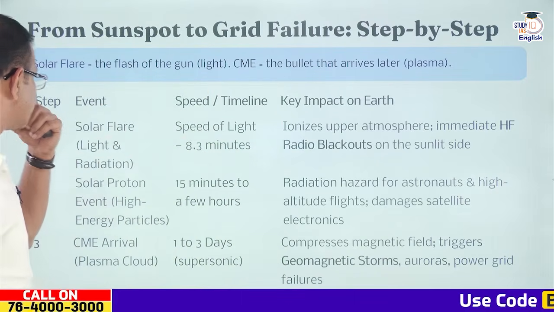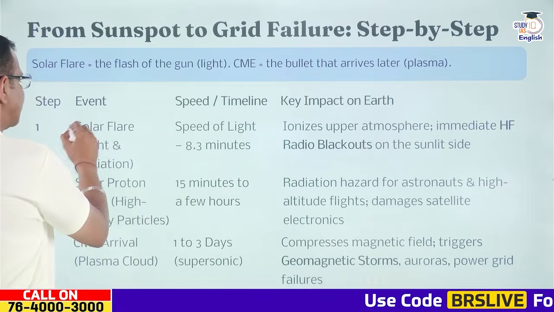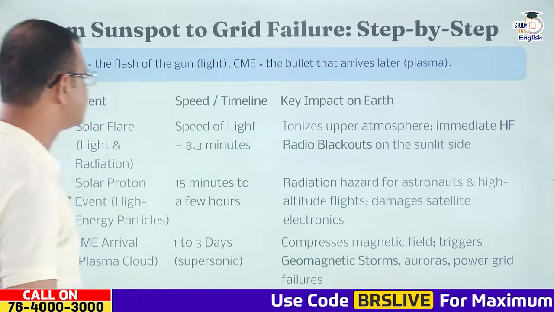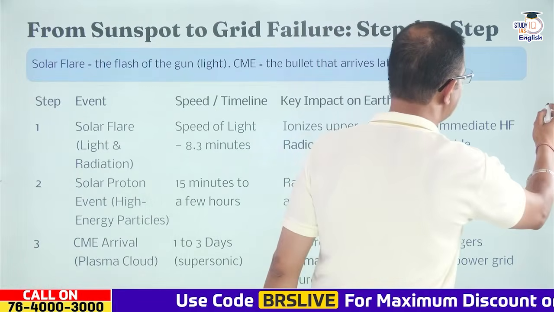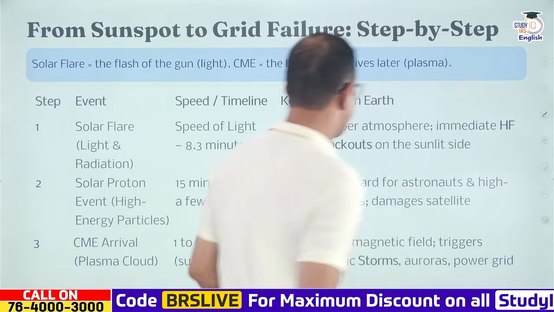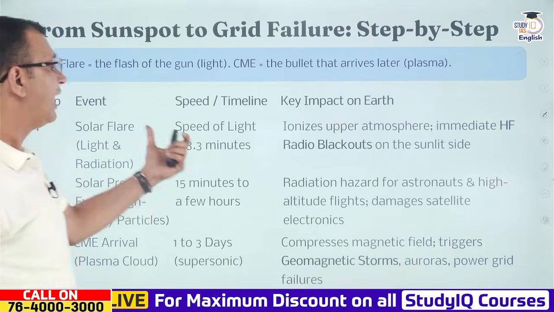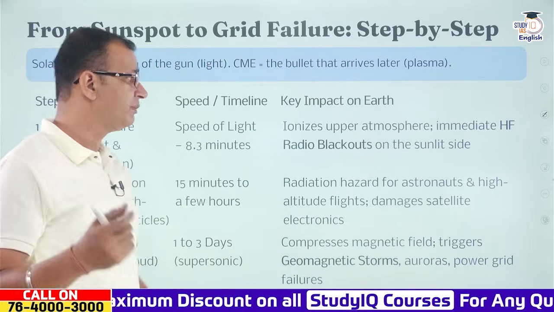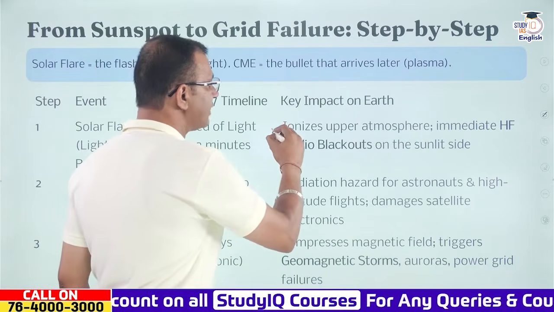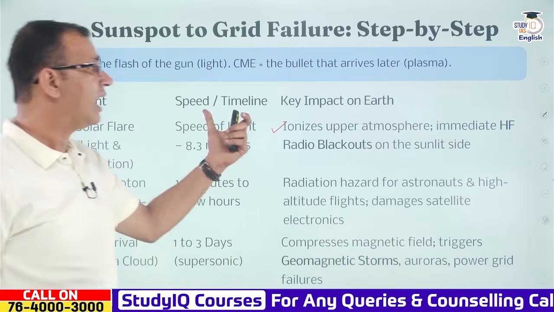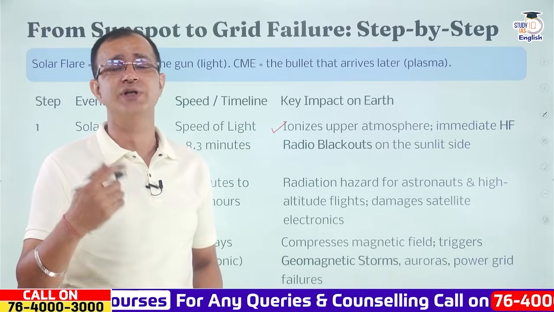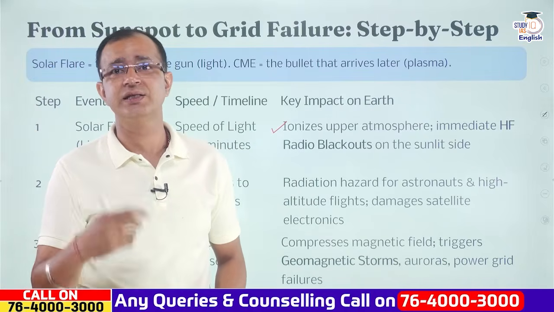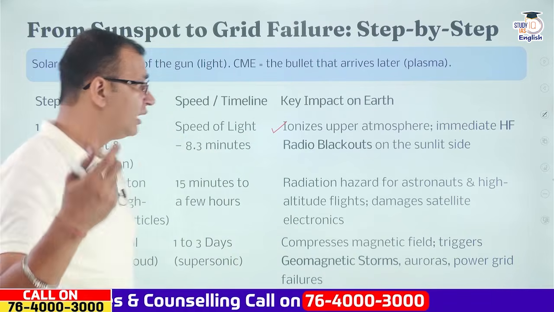Now what happens is that if there is a solar flare, it is light, and ultimately this is just about radiation, and it is at the speed of light. It travels with the speed of light and reaches the Earth in 8.3 minutes. So it ionizes the upper atmosphere, and immediately there are high frequency radio blackouts that you can see on the sunlit areas or the sunlit side.